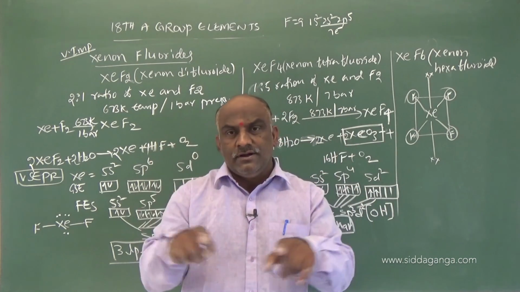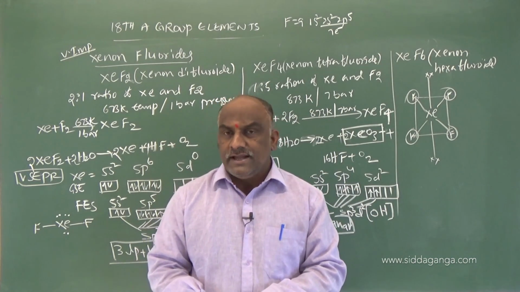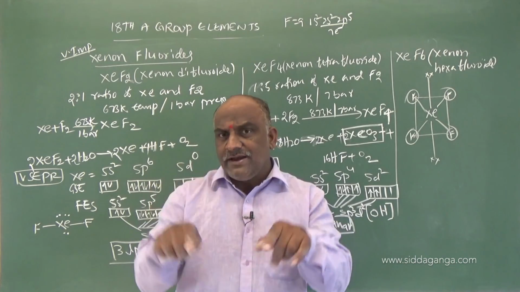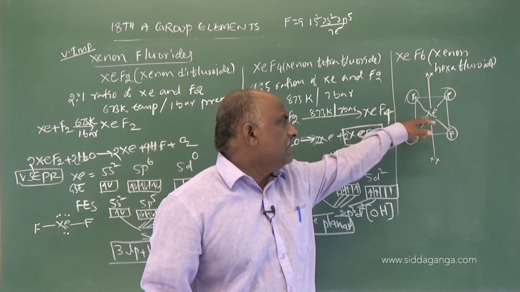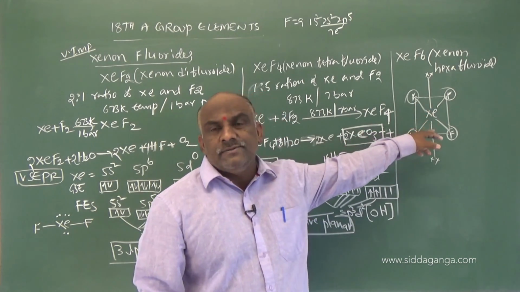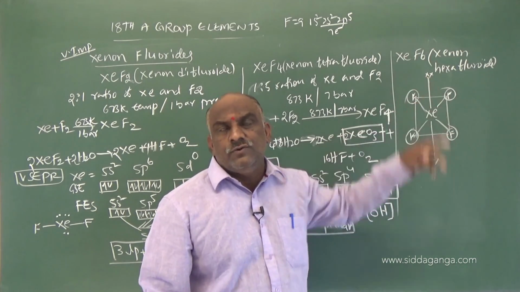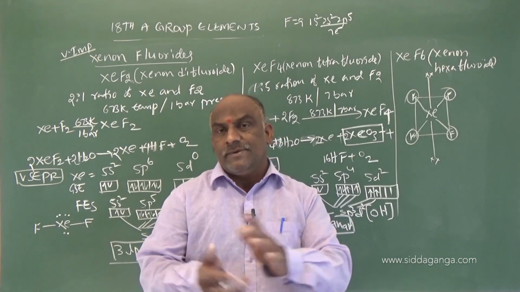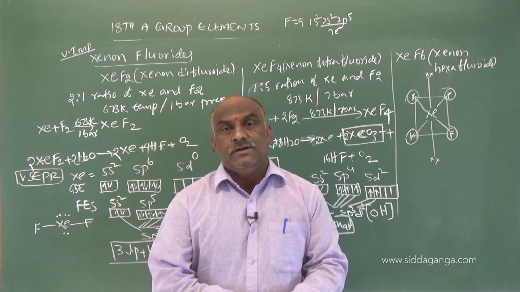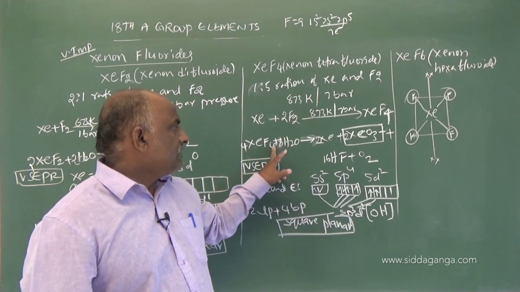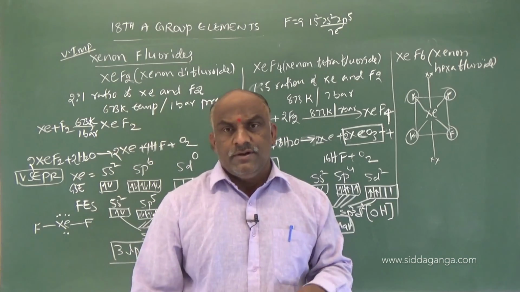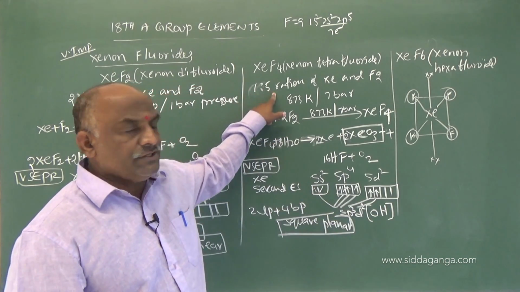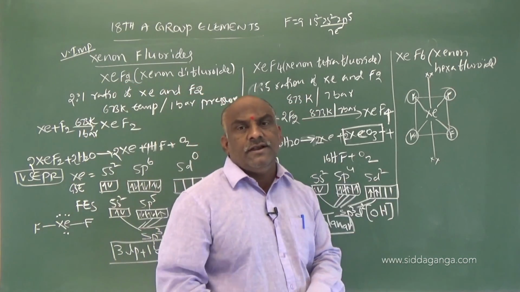So you should draw this structure. Simple: draw one square, with all corners filled by fluorines, the central atom xenon, and the 2 axial positions will be the lone pairs to minimize repulsions. This hydrolysis reaction is very, very important, so you should concentrate. The composition is a 1:5 ratio of xenon and fluorine.